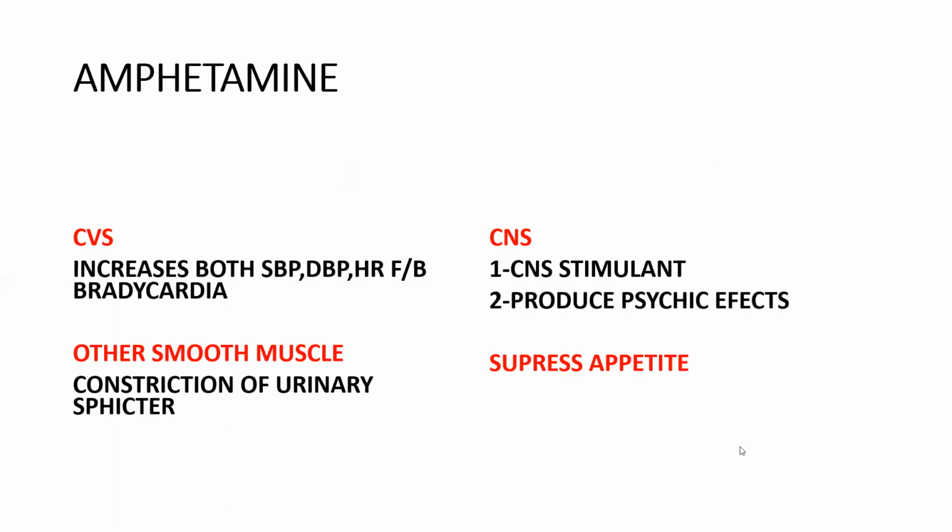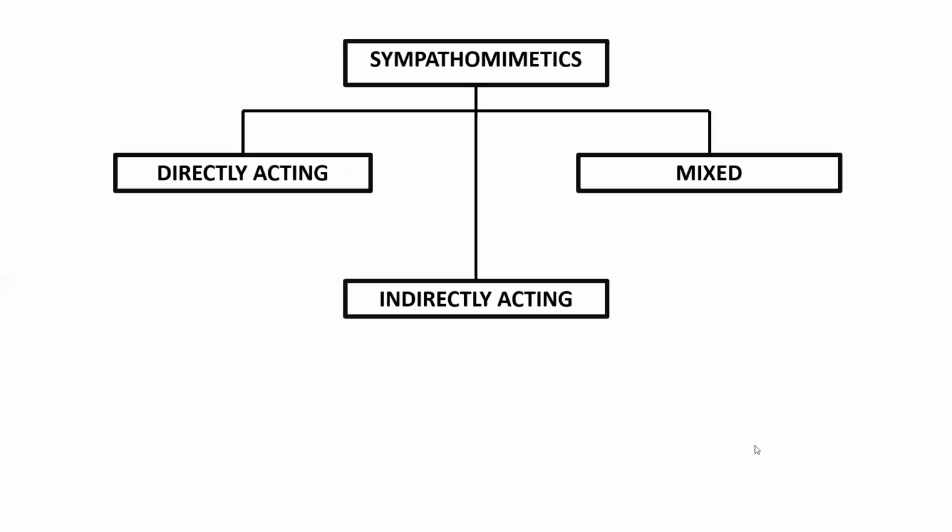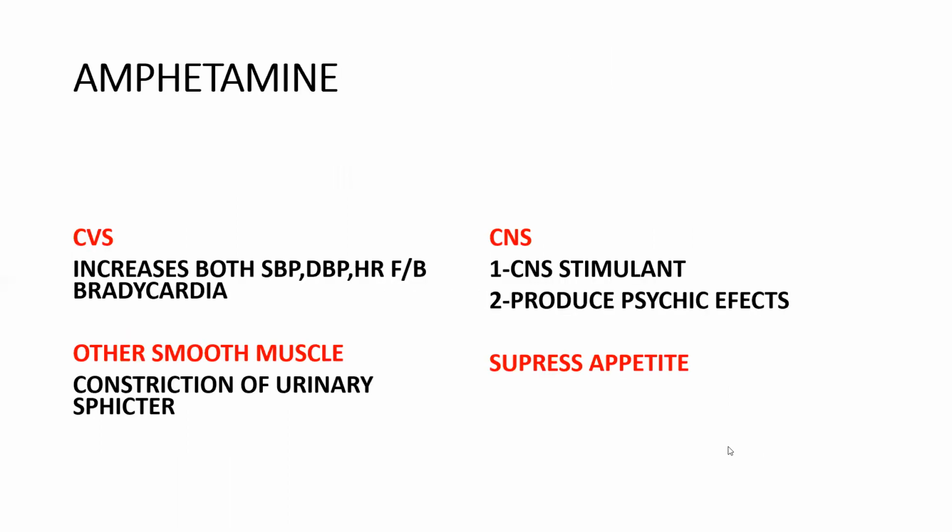So here we finish the directly acting, and now we'll be talking about mixed acting, amphetamine and ephedrine. So what are the actions of amphetamine on CVS? It increases both systolic and diastolic blood pressure and heart rate, followed by bradycardia. On other smooth muscles, it causes constriction of the urinary sphincter. On CNS, it is a CNS stimulant, produces psychic effect, and it suppresses the appetite.